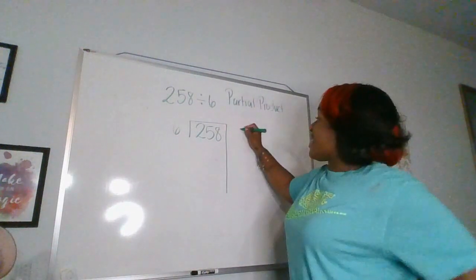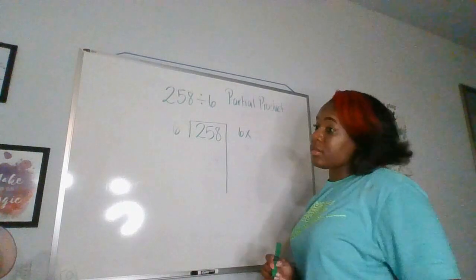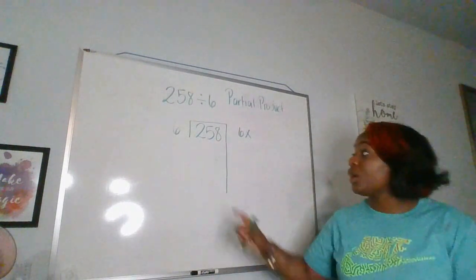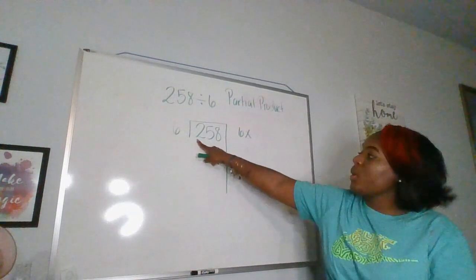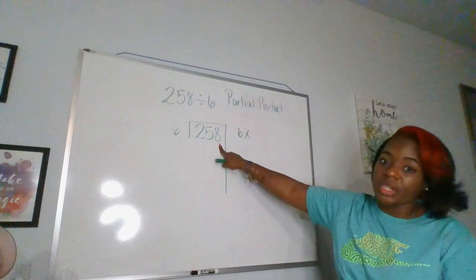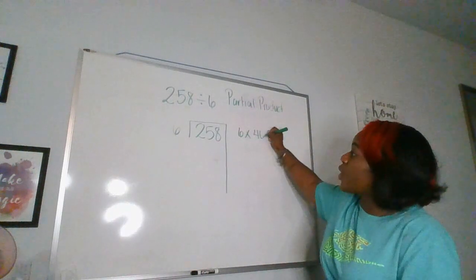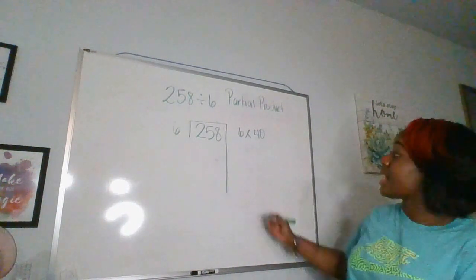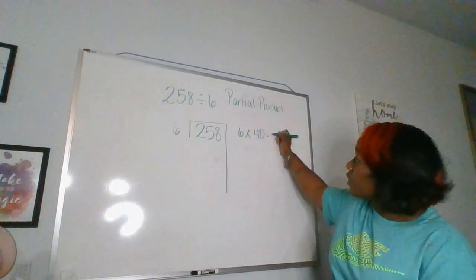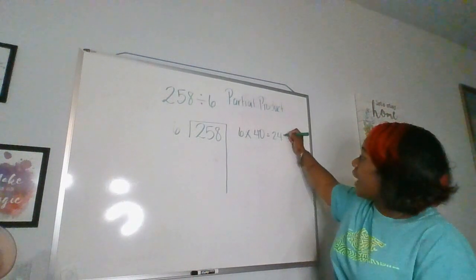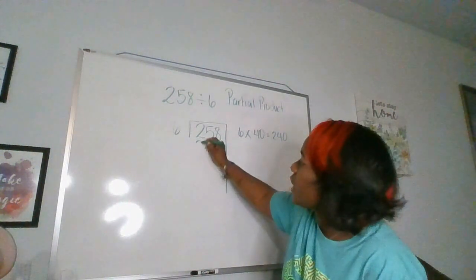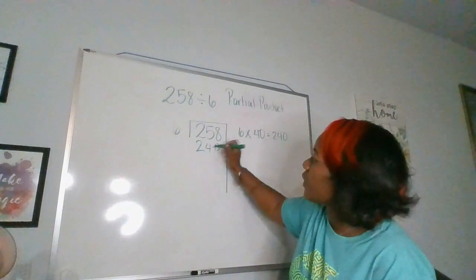So I can say 6 times 4 we know is 24. Right? But we wanted to make it into a 3-digit number. So instead of just saying 6 times 4, we're going to say 6 times 40. Okay? 6 times 40 equals 240. So I can go ahead and put 240 over here.